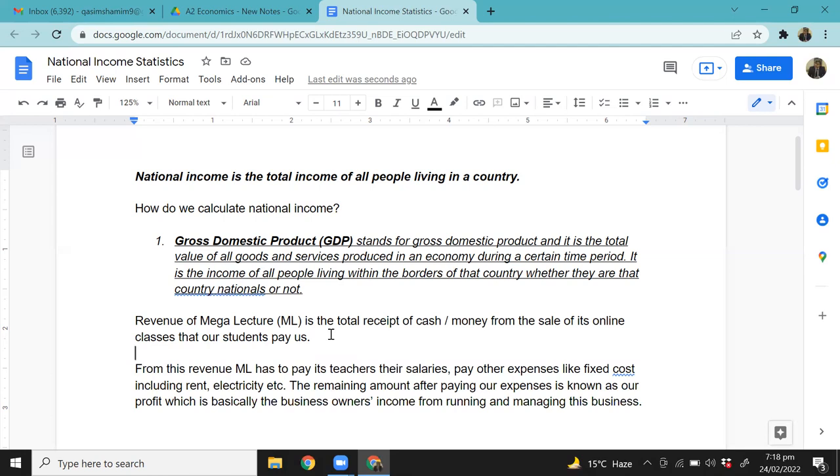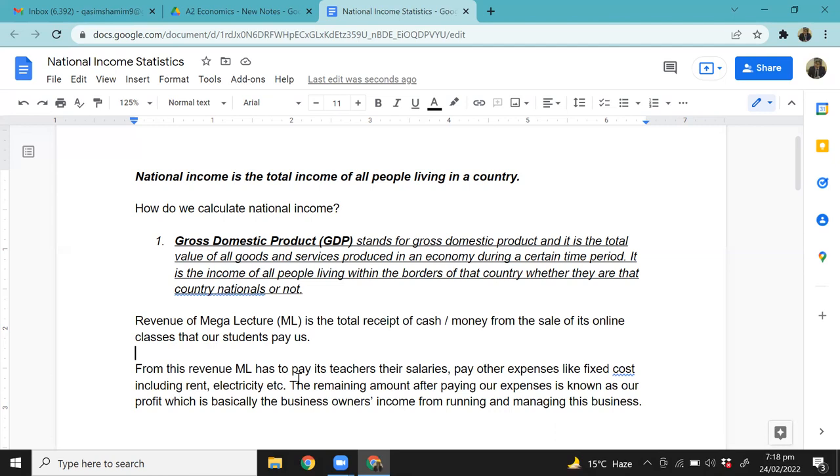Okay. Now think about this. This is a very interesting point, and I'm about to explain it to you. The revenue that a business earned, the value of goods and services that it sold, is technically the income of all the people or entities that are involved in providing that product. I repeat, the value of the good or the service that a business produces is equivalent to the income of all the people and entities who are involved in providing that service. How so? Let's have a look.